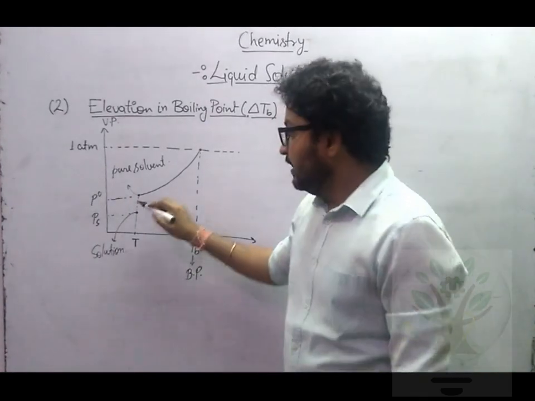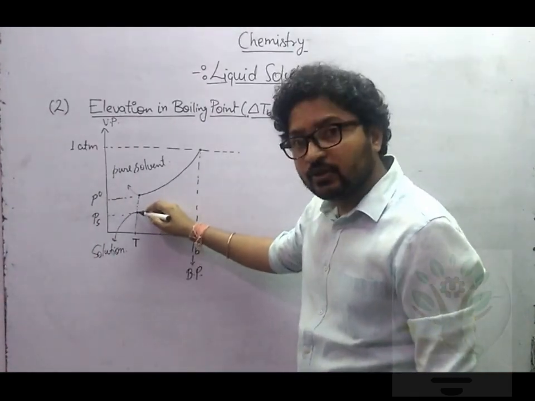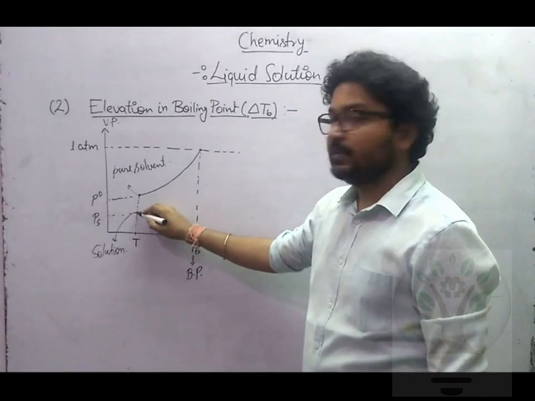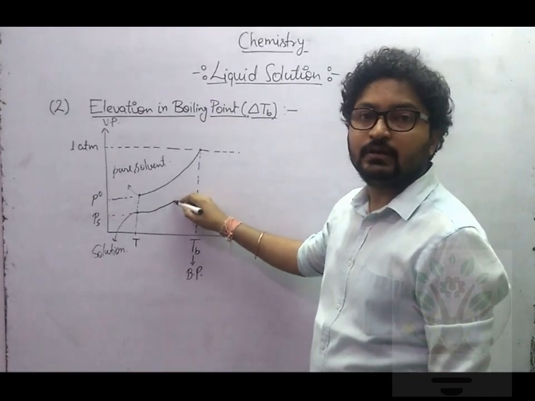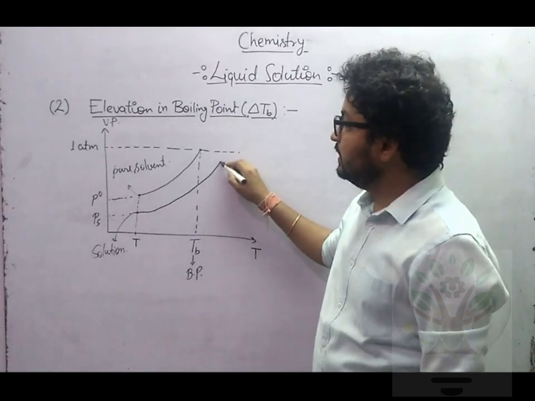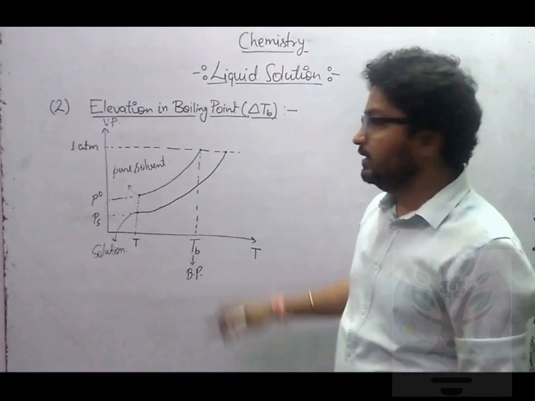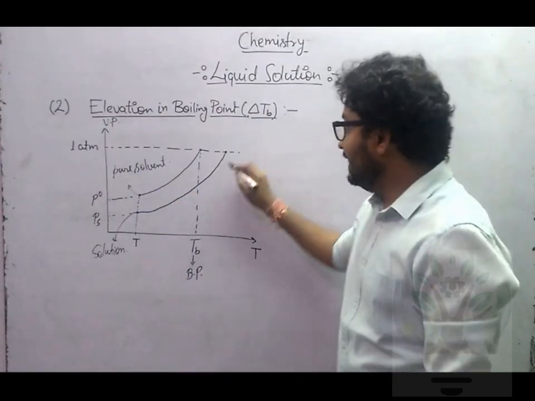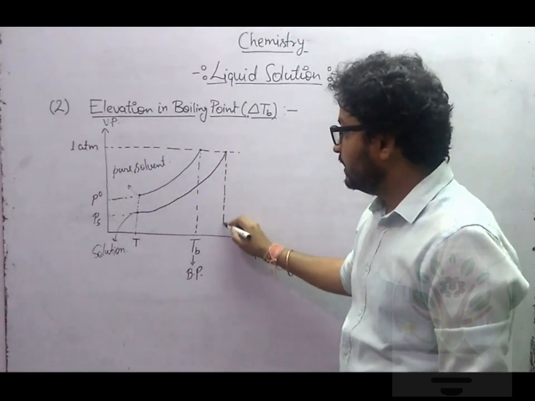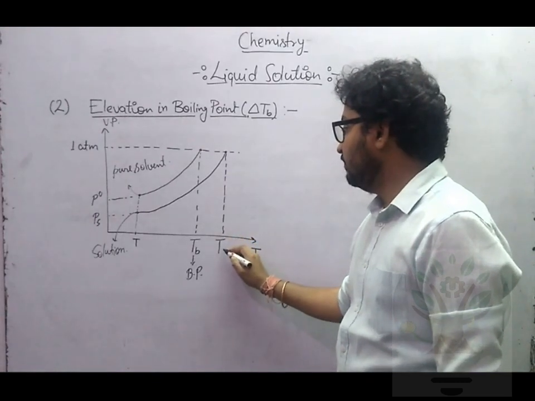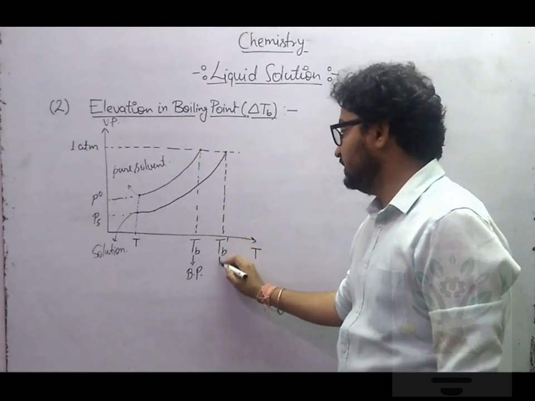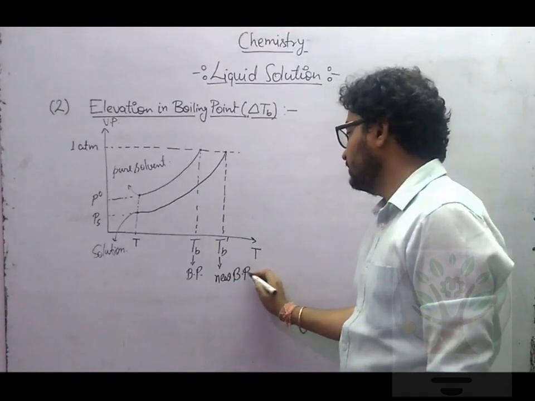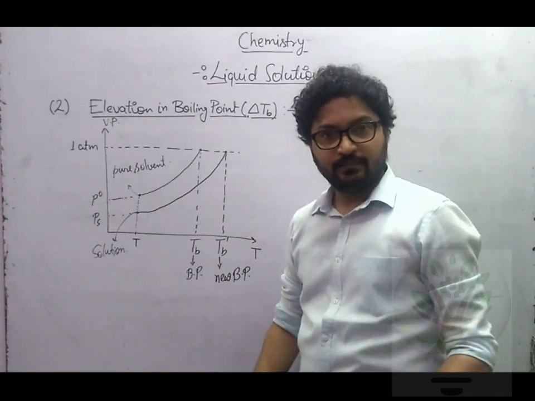Now see, if I start heating solution, so vapor pressure will increase or vapor pressure will decrease? Vapor pressure will increase. So see, I am heating it. Vapor pressure will increase, and one time will come when vapor pressure will become equal to what? 1 atm. At that time, corresponding temperature will be called TB dash. TB dash is new boiling point. Clear?